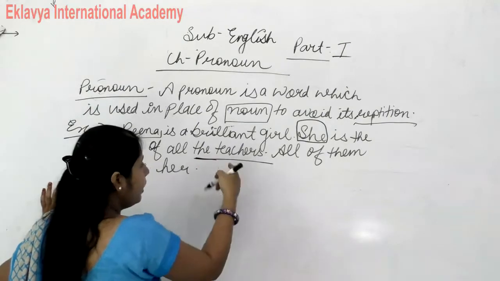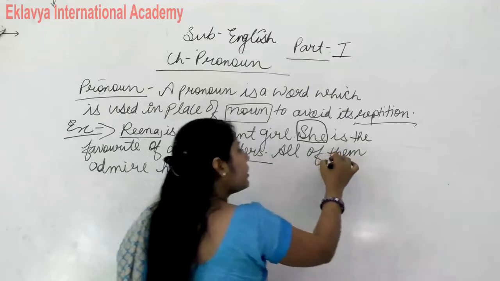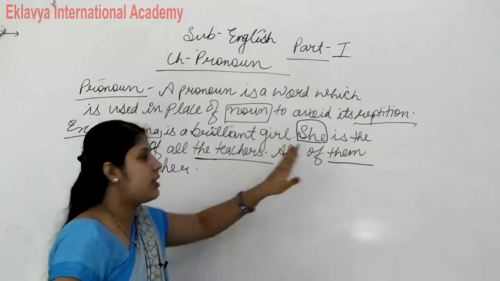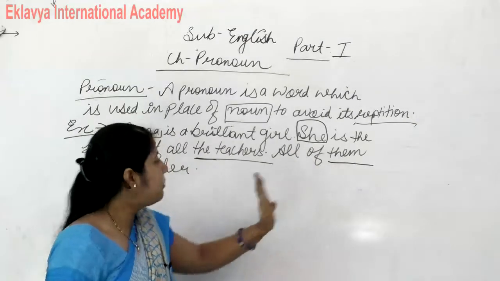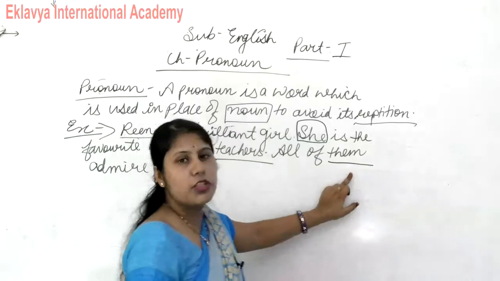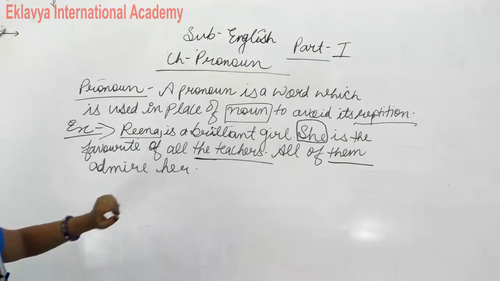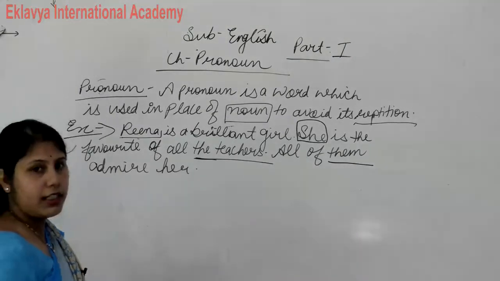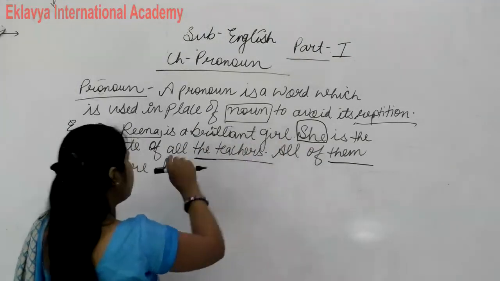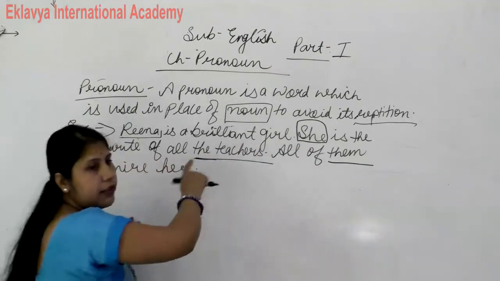Now listen, here what comes? All the teachers, all of them, means in place of the teachers we use them. हमने इसके भी रिपीटेशन को रिमूव कर दिया और यूज किया है प्रोनाउन them. Admire her. I think by this example everyone understands. We never say, Reena is the favorite of all the teachers and all the teachers admire her.